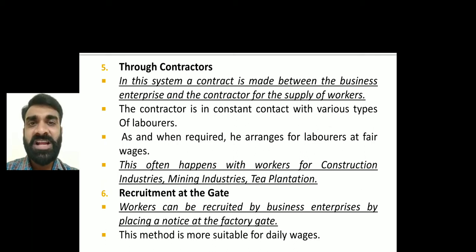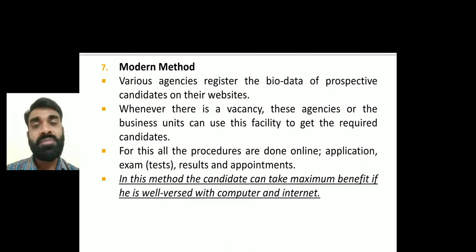Many companies put a board at the gate saying, yes, we have a hiring, we have a vacancy, we are going to recruit people. So those who are interested will come to the gate and apply for the job, saying we are interested and we need to do the work, and they will be selected if found suitable. And last is the modern method.